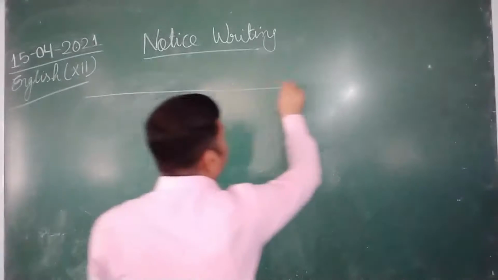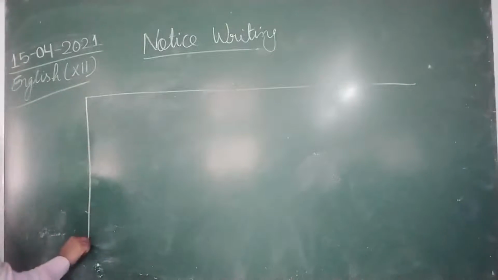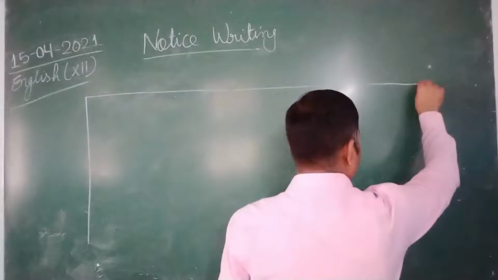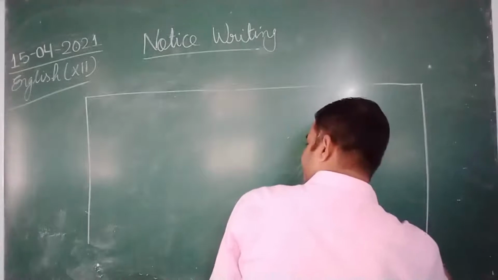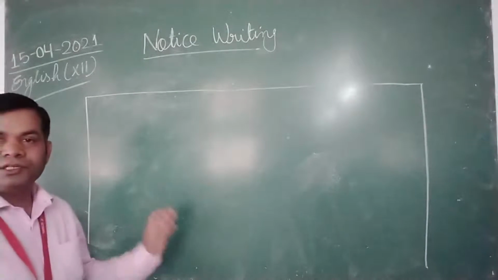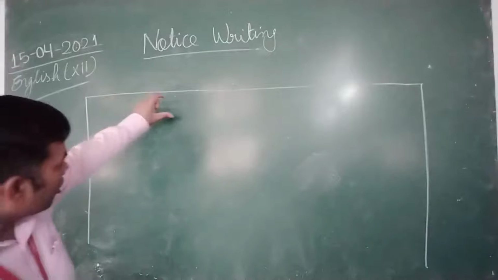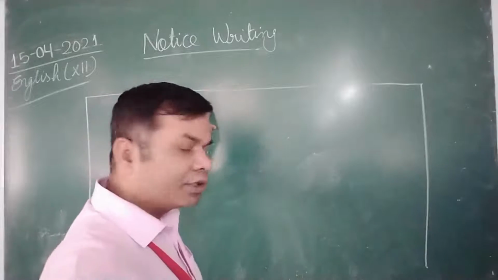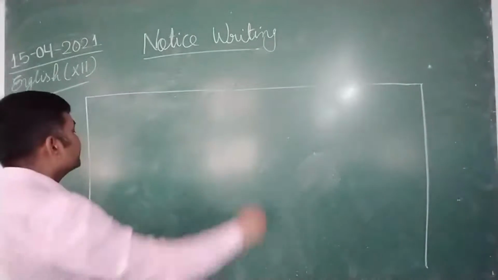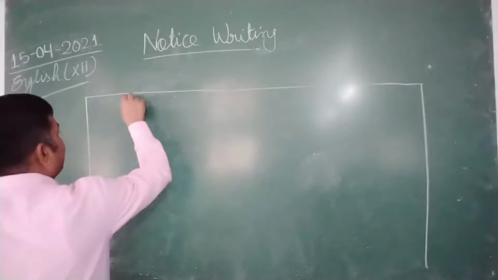Draw 3-sided lines first. Then on the top you have to write the name of the institution issuing the notice. It should be in capital letters.